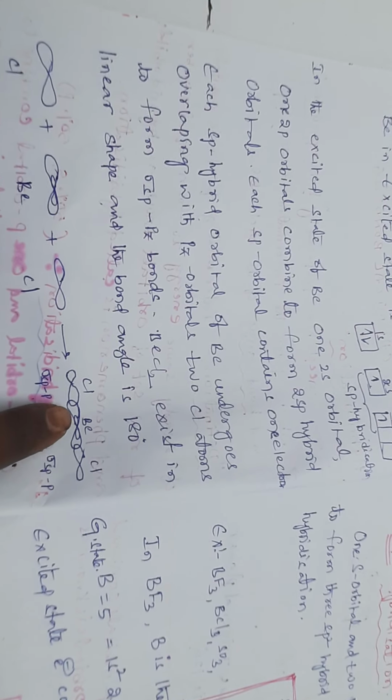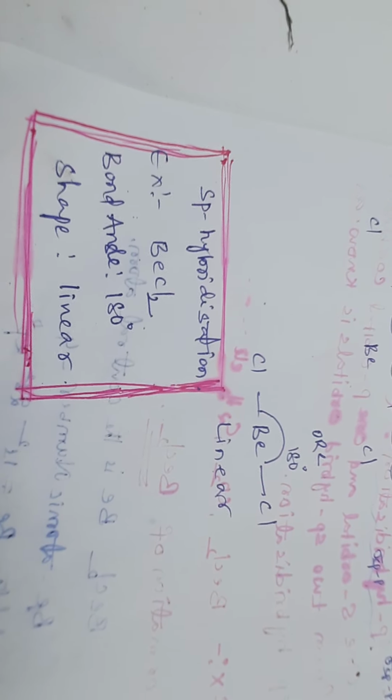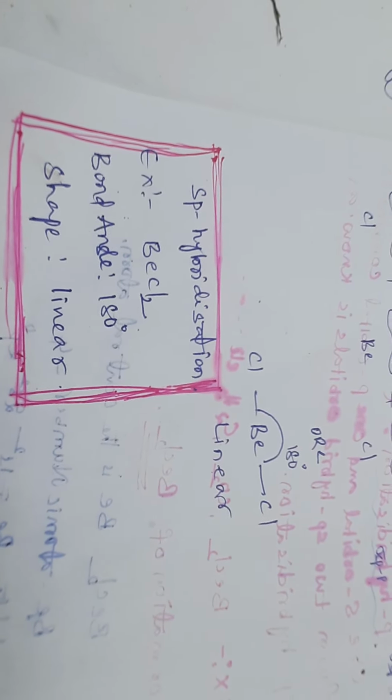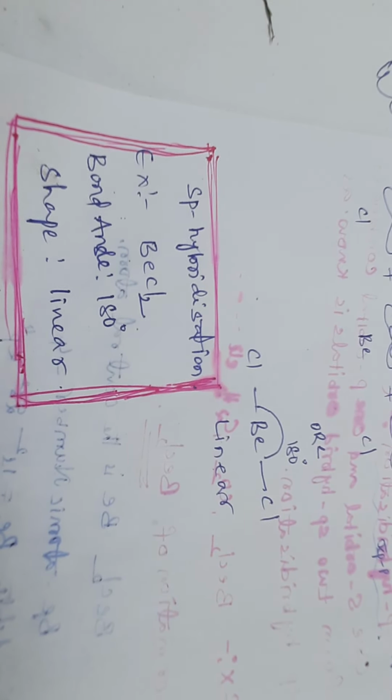Finally, we get this linear structure of beryllium dichloride, and the bond angle is 180 degrees. Another form of beryllium dichloride shows beryllium bonded with chlorine in a linear shape, with a bond angle of 180 degrees. To conclude sp hybridization: the example is beryllium dichloride, the bond angle is 180 degrees, and the shape is linear.